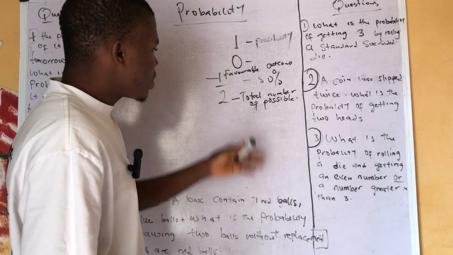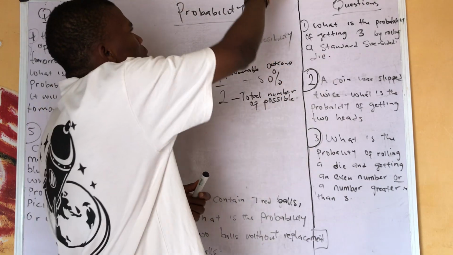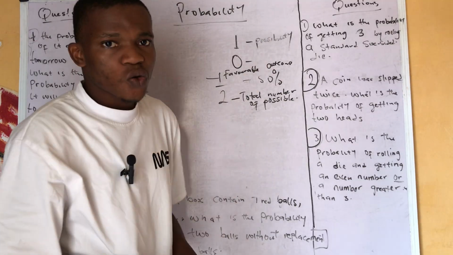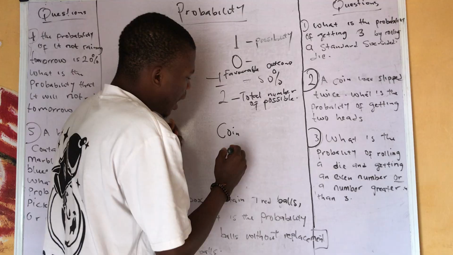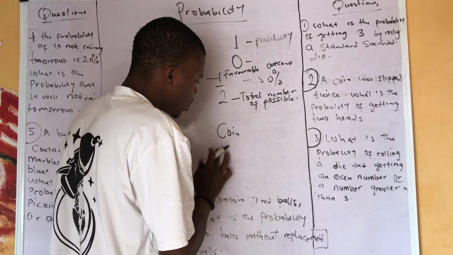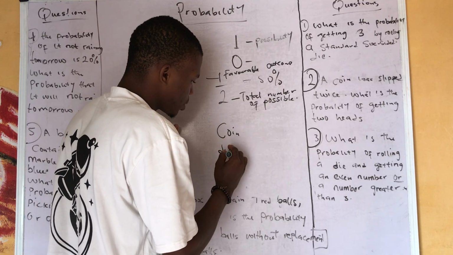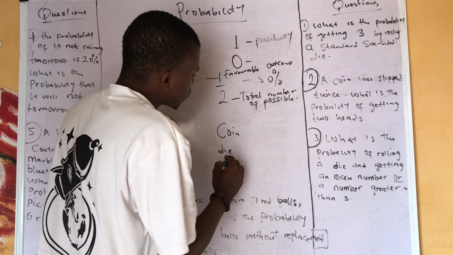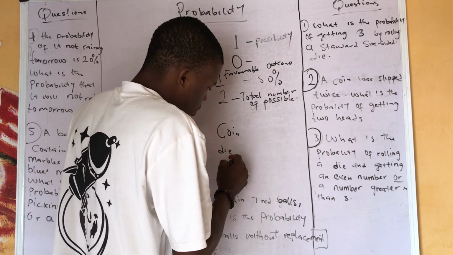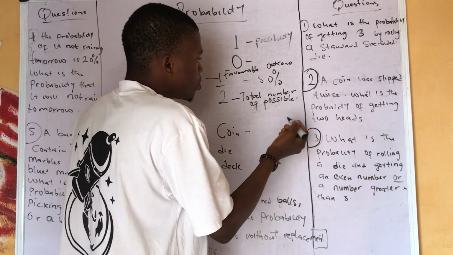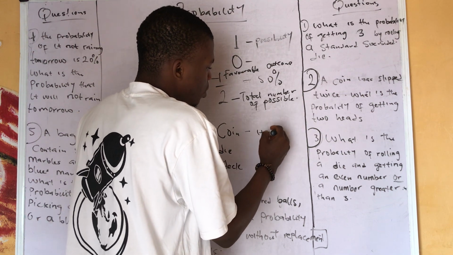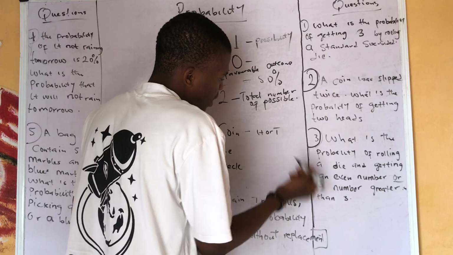With this being said, in probability there are some key things you ought to know. Just know that a coin is involved, and a die is also involved. A die, that is one. Then we also have cards, like a deck. In a coin, we have two possible outcomes: it can either be a head or a tail.